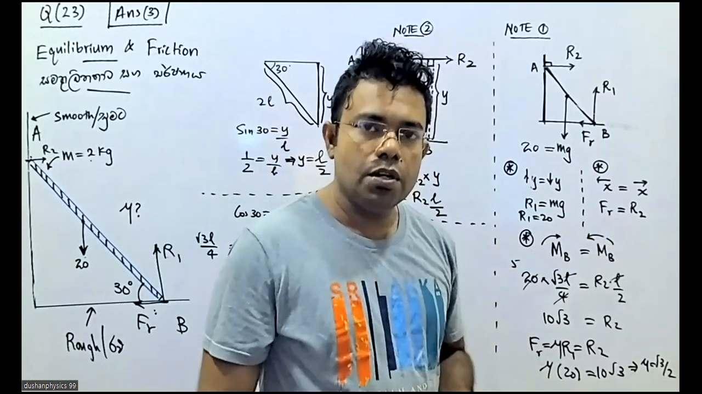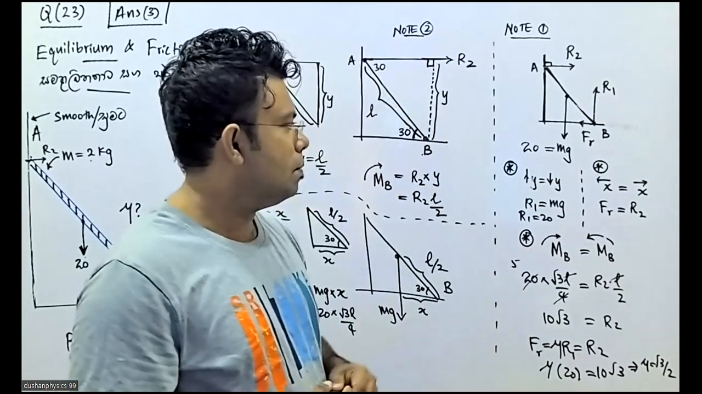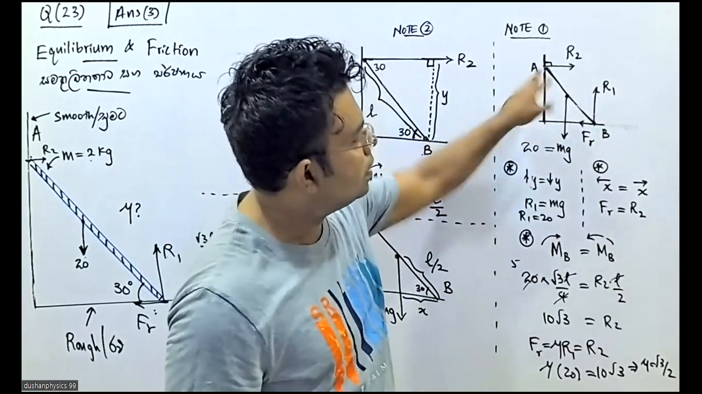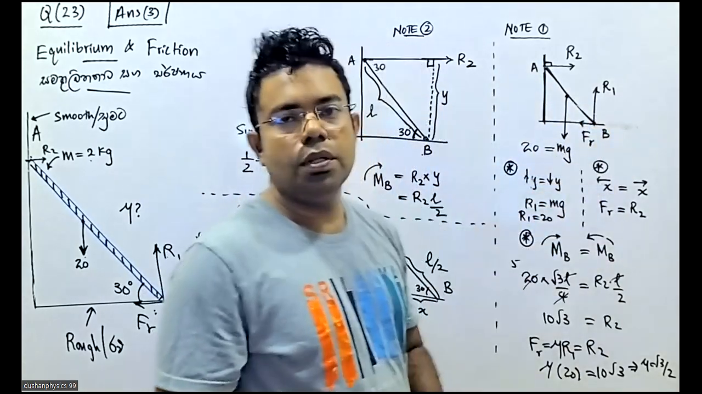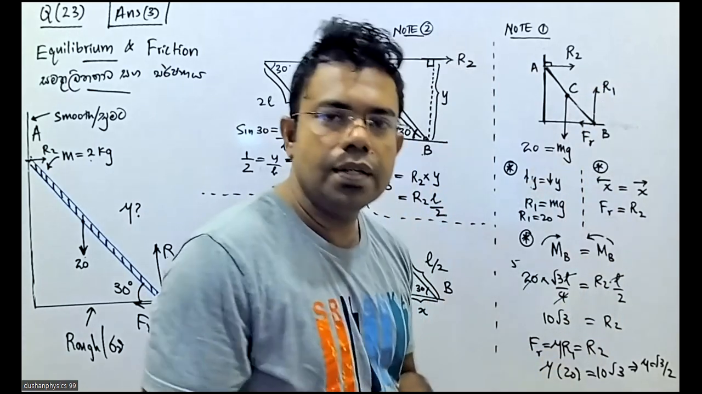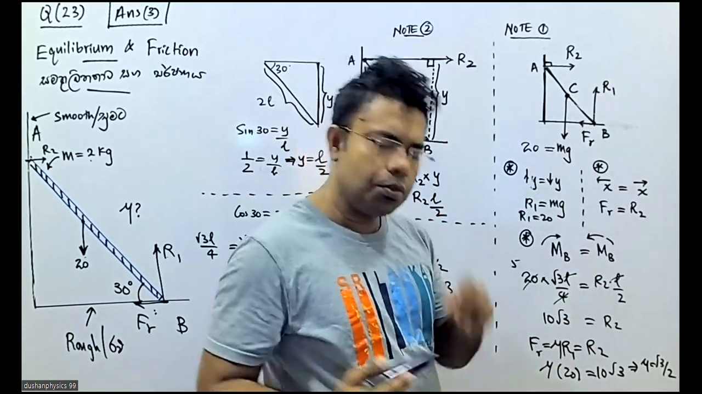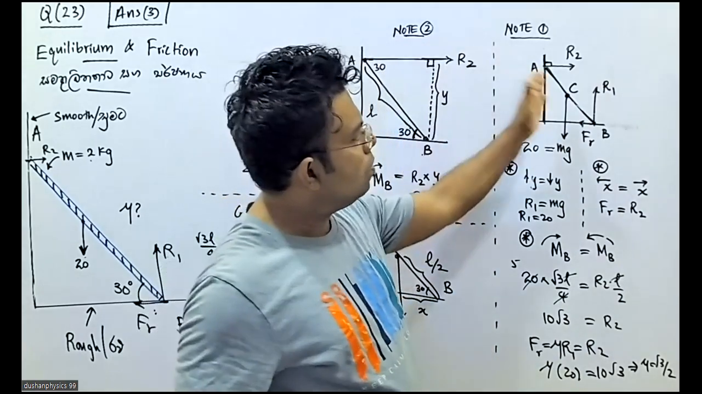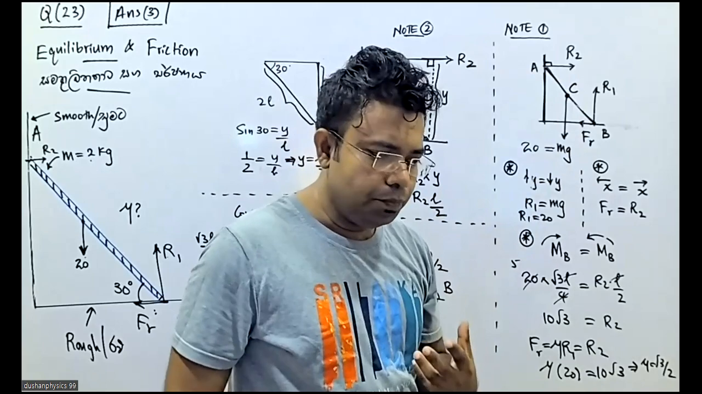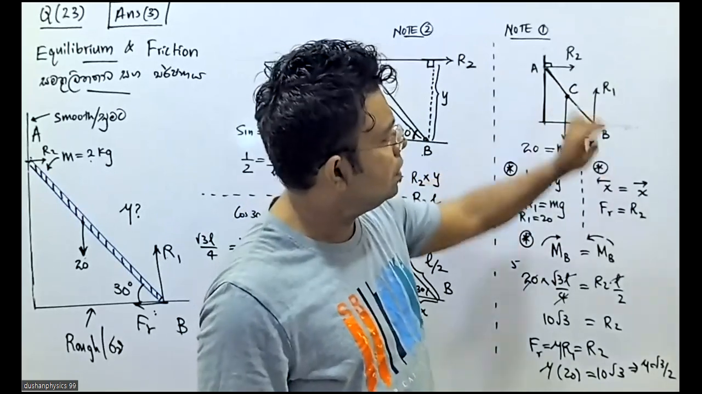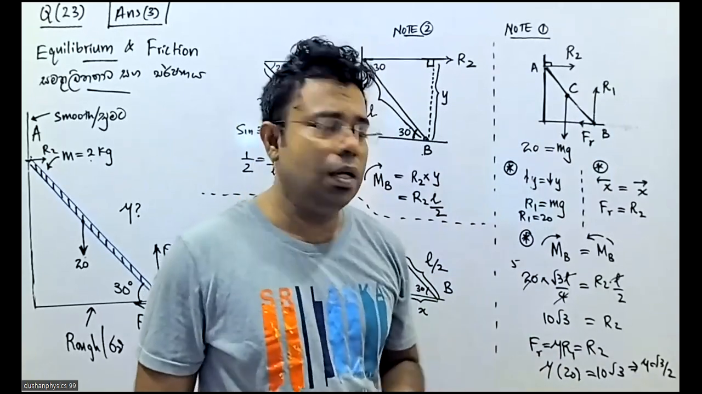So let's go to the moment now. What are the moments we are going to apply? When you are taking the moment, you can take the moment about either A point or B point. If I take the middle point as C, you can even take the moment about C also. But you got to be very intelligent. If you take A or C, it takes more time.